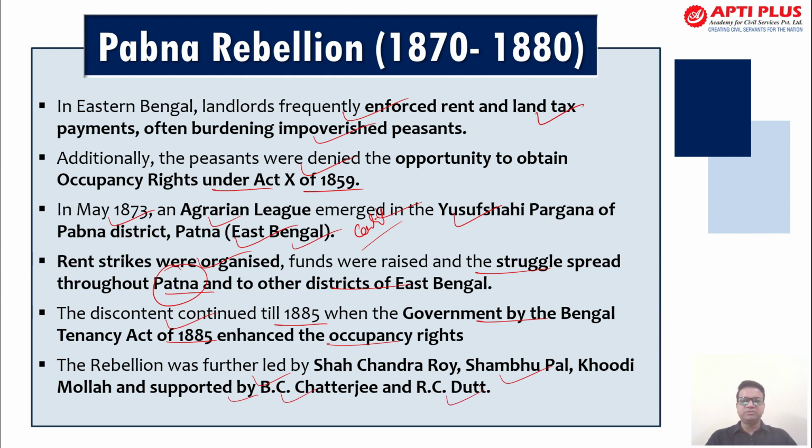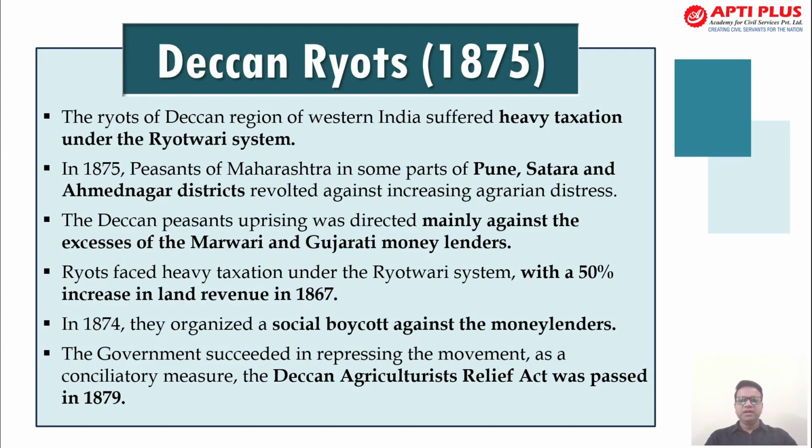Chatterjee and R.C. Dutt were some of the people, the brains behind the rebellion, and they acted as motivators to them.